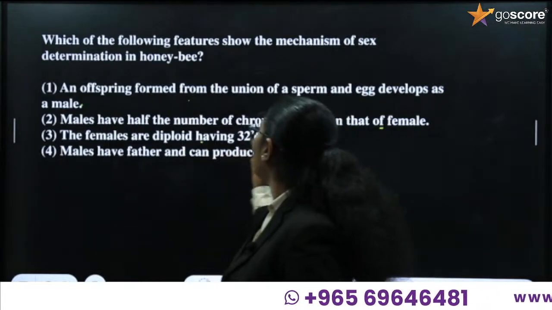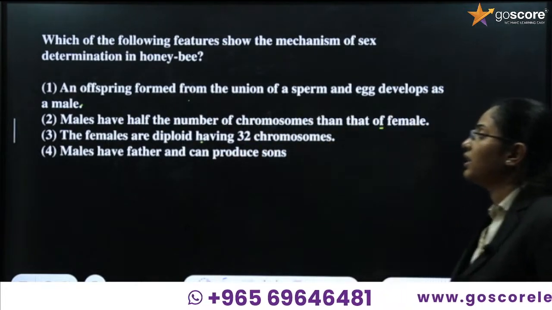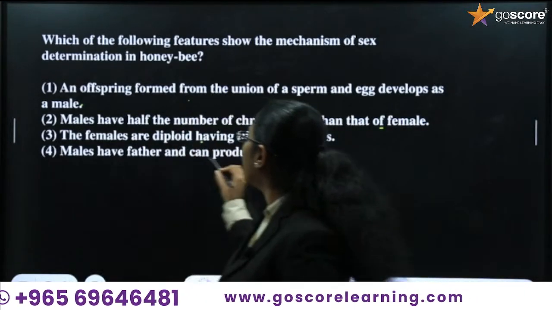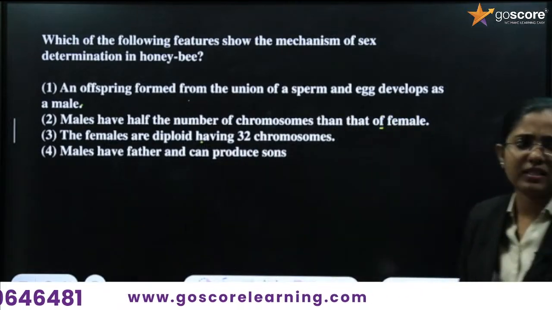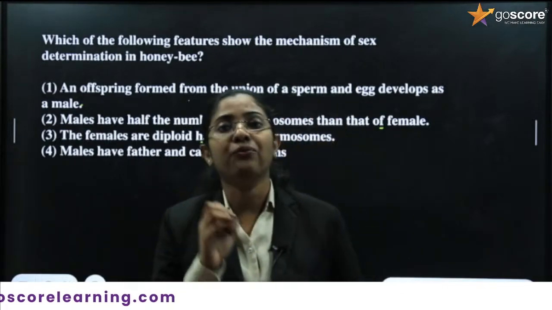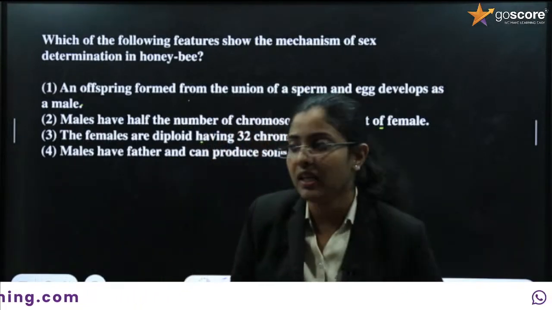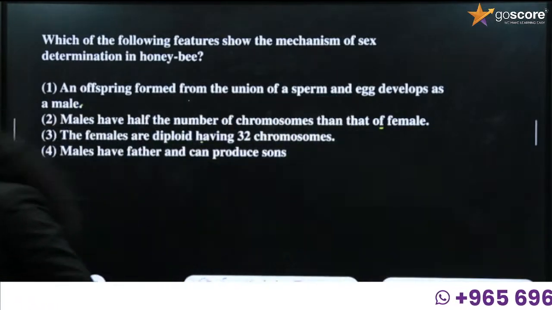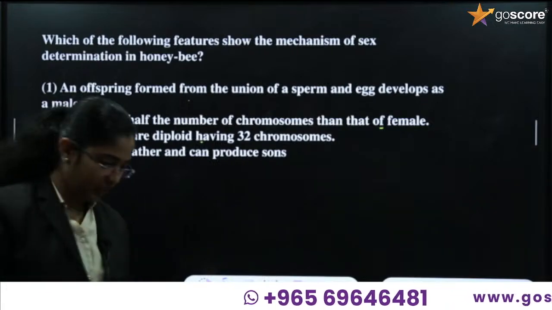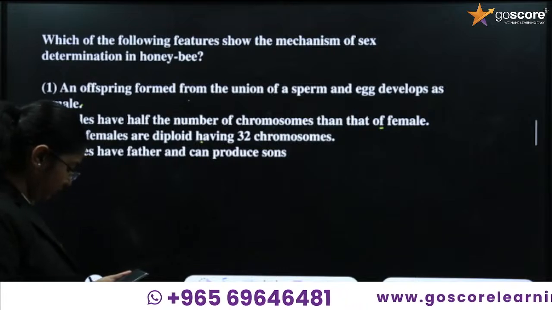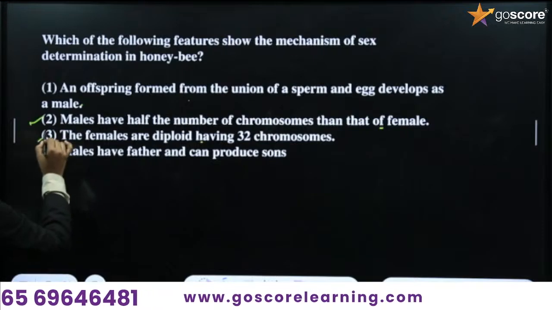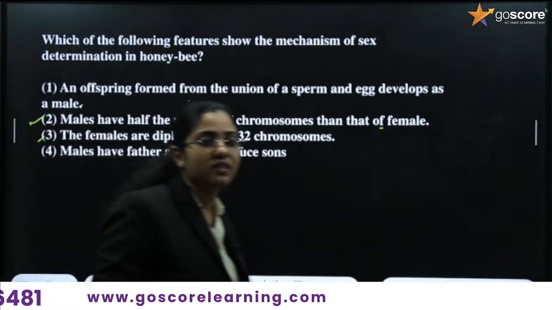The females are diploid having 32 chromosomes. The statement is correct or not? That statement is also correct. The next statement, males have father and can produce son. Do the males have father? No, they cannot produce the sons too. They can have the grandfathers and they can have the grandsons. Okay, clear? Understood? So that is all about the question. We can go with the answers as 2 and 3. If the options you have, then both the statements are correct.